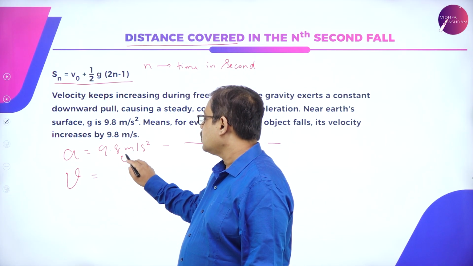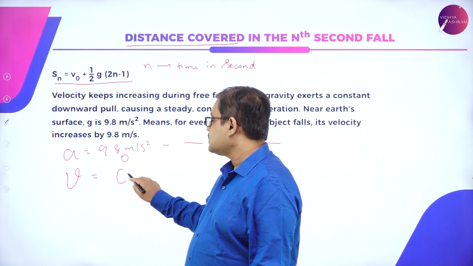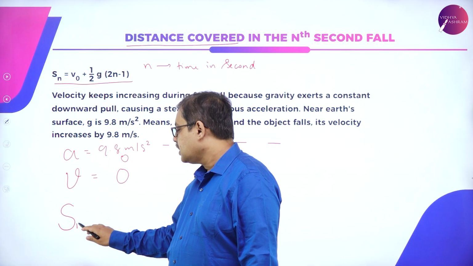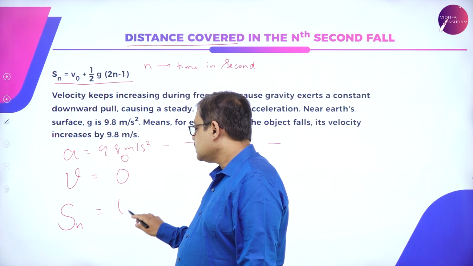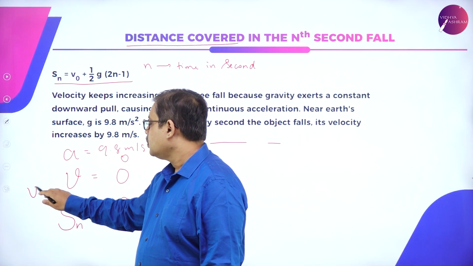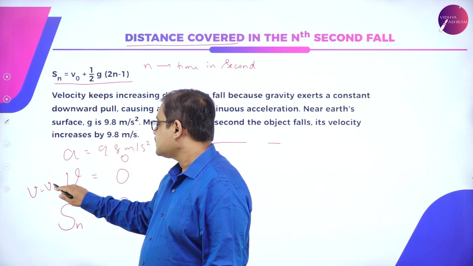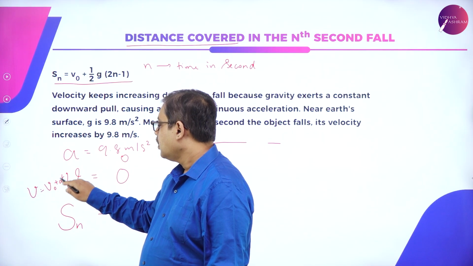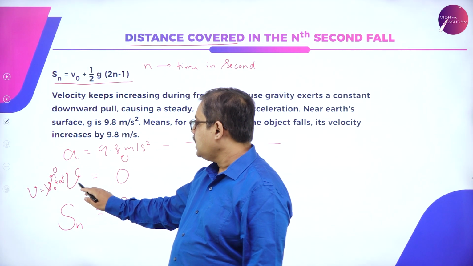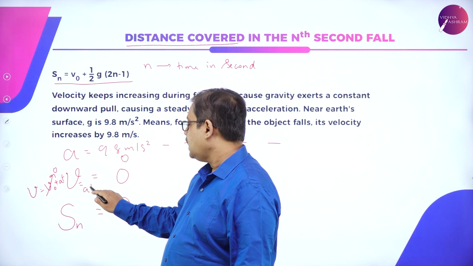So for the 0th second, the velocity is 0. What happens to the distance traveled by the object? That also remains 0. Here v is equal to v naught plus at, but v naught shall be 0. Initial velocity is 0. So v shall be equal to at.